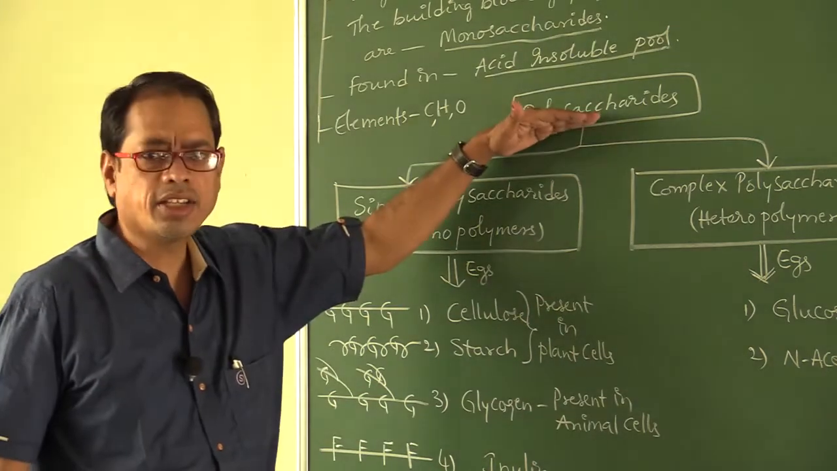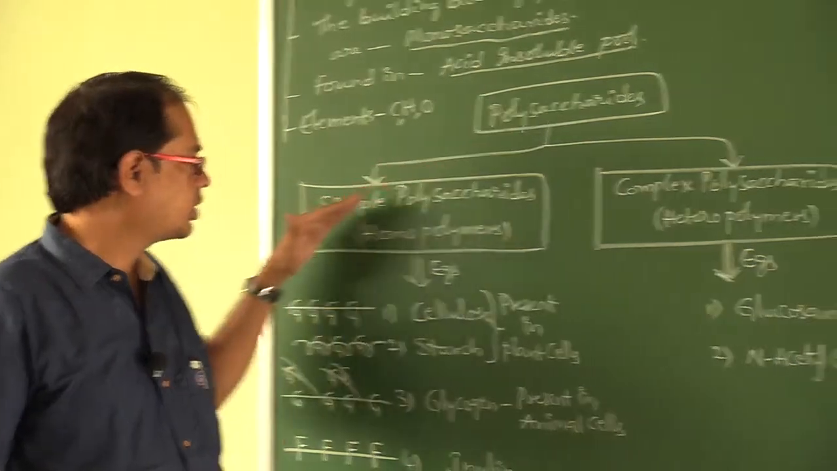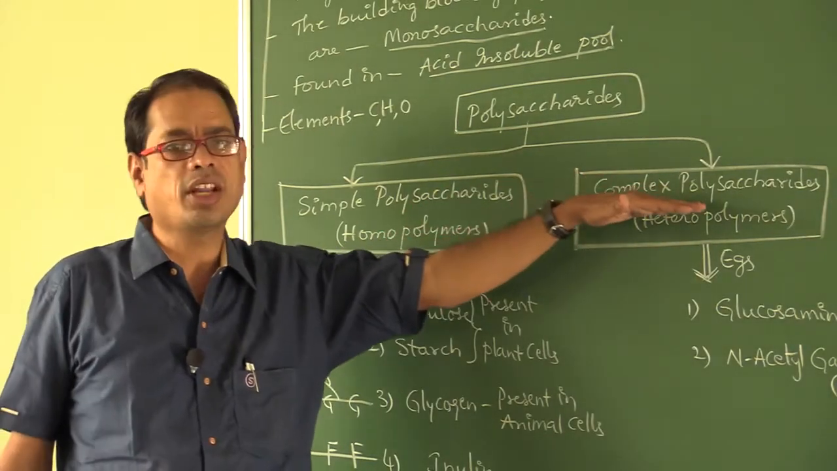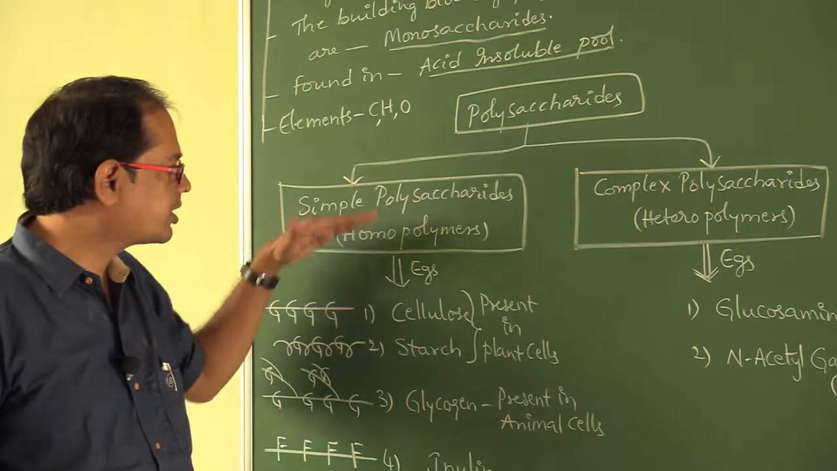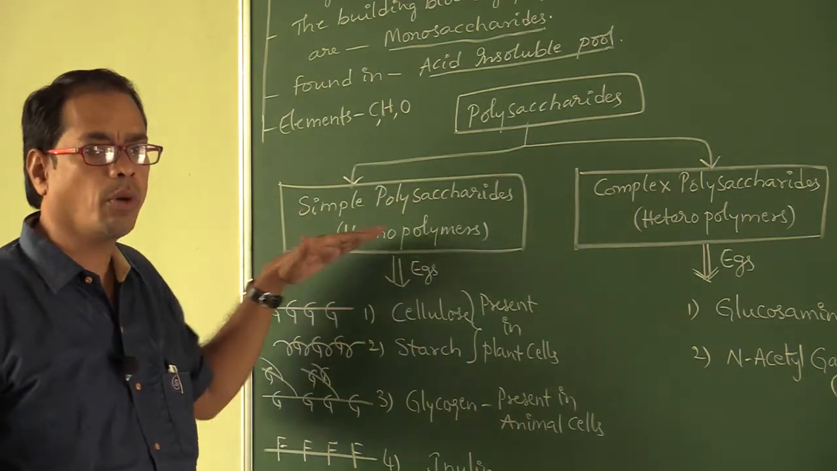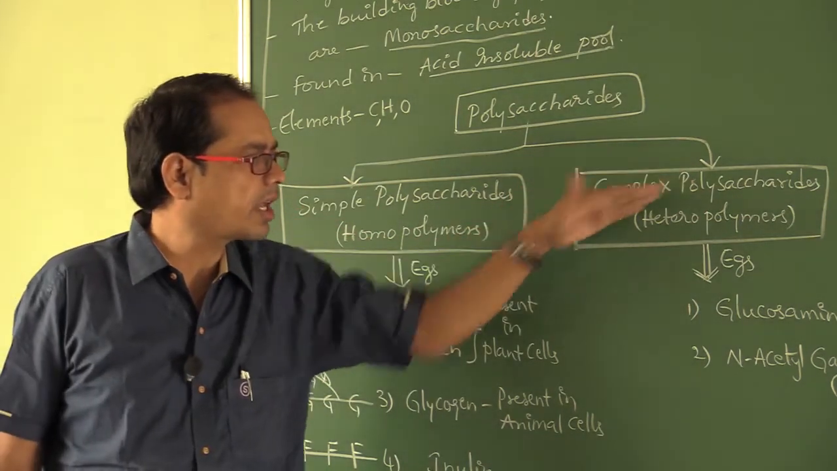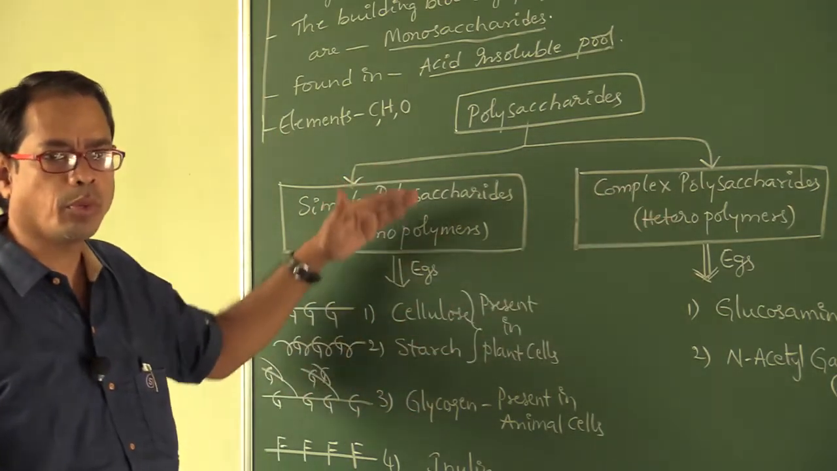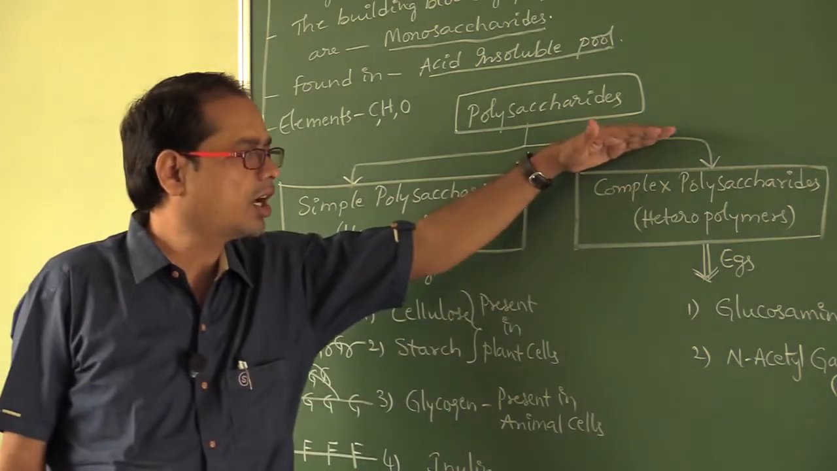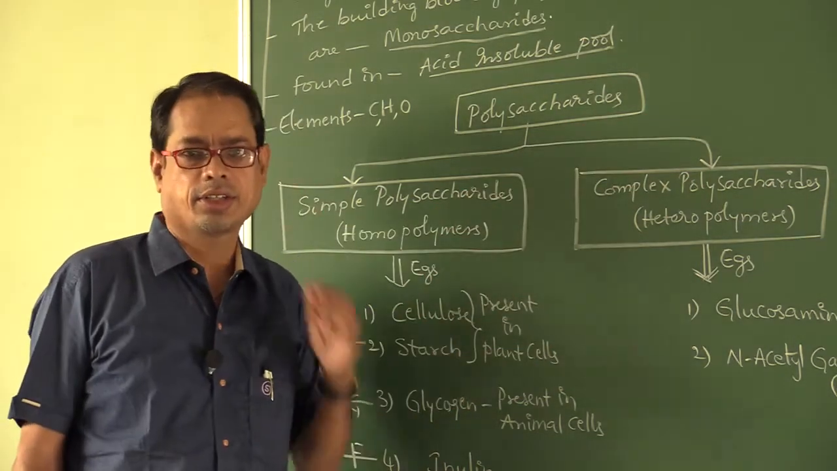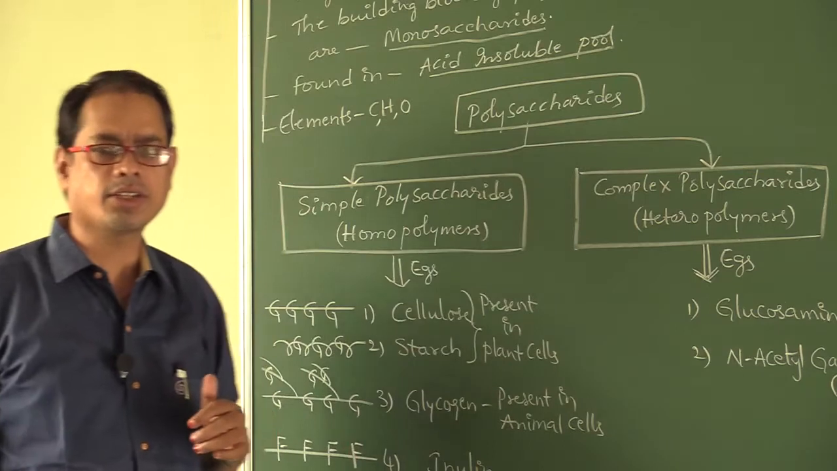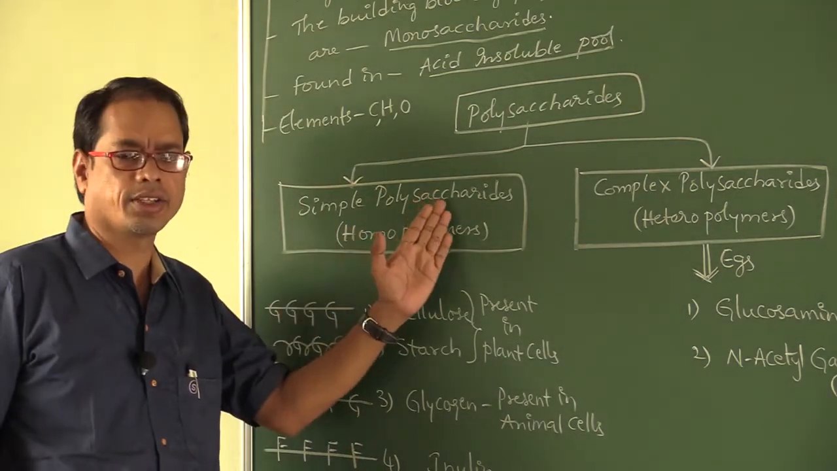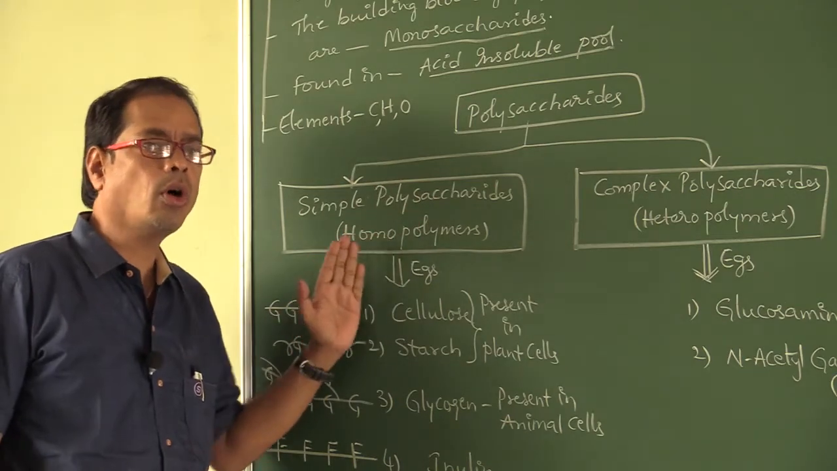Now, these polysaccharides are of two types: simple polysaccharides and complex polysaccharides. Simple polysaccharides are also called homopolymers. Complex polysaccharides are also called heteropolymers. What are the simple polysaccharides and what are the complex polysaccharides? This is very important, my dear students. Try to concentrate. Simple polysaccharides are also called homopolymers.